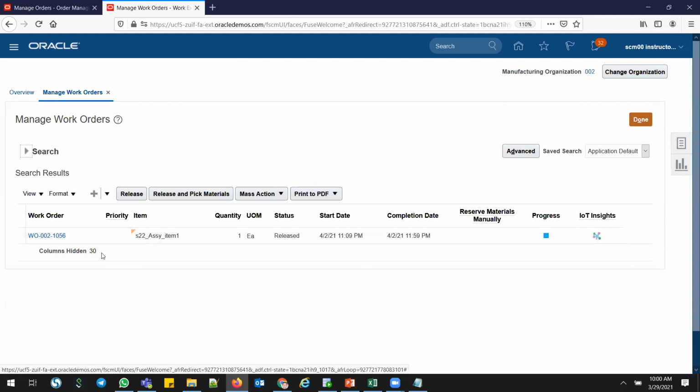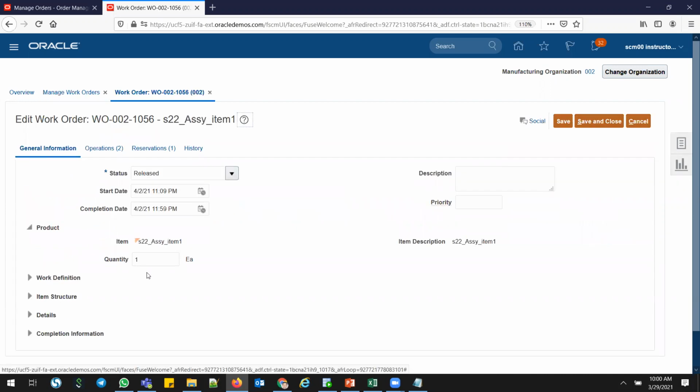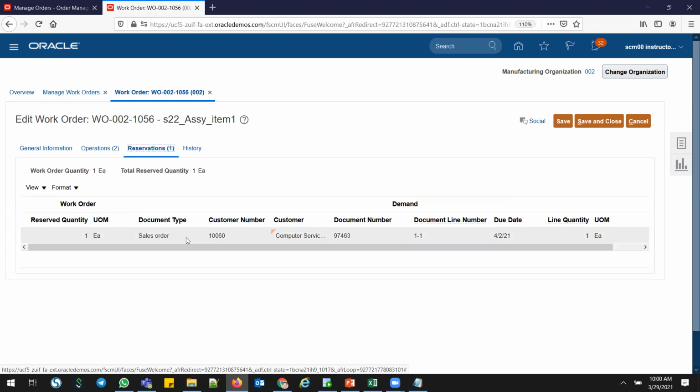Yeah, this is the work order which got created now. It's in process, progress is not started. So click this work order number. And you can see the beauty of the work order: when the work order is created from the back-to-back make, then automatically go and see the reservations. It will show my sales order number.